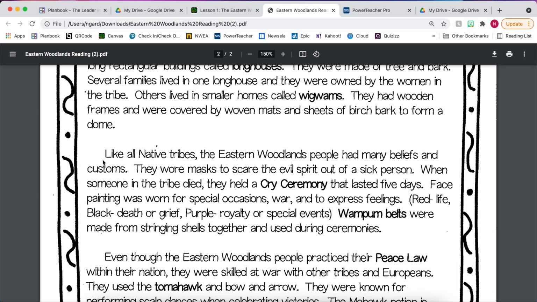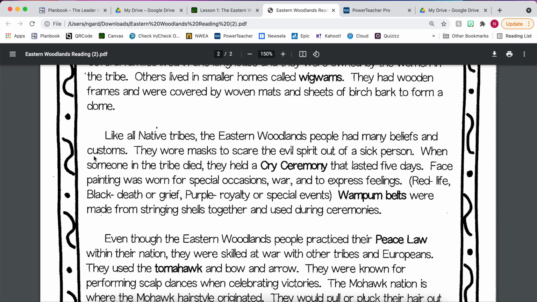Like all native tribes, the Eastern Woodland people had many beliefs and customs. They wore masks to scare evil spirits out of a sick person. When someone in the tribe died, they held a cry ceremony that lasted for 5 days. Face painting was worn for special occasions, war, and to express feelings. So different colors meant different things. For example, black meant death or grief. So at a cry ceremony, you might see people using black face paint.